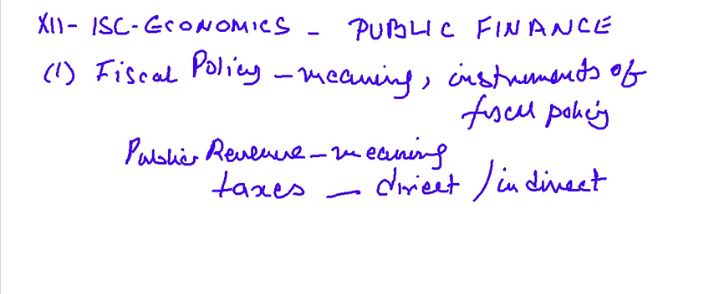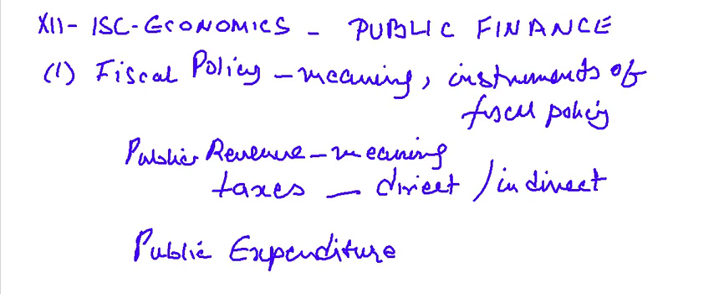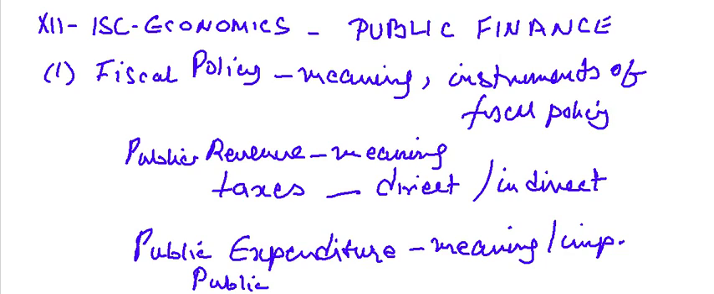You have to know what is public expenditure. Since there is revenue, of course the second word, you have to know how this money is to be spent. So public expenditure, let me put it down. And for public expenditure, again you have to know the meaning and importance of this. And you have to know something called public debt.